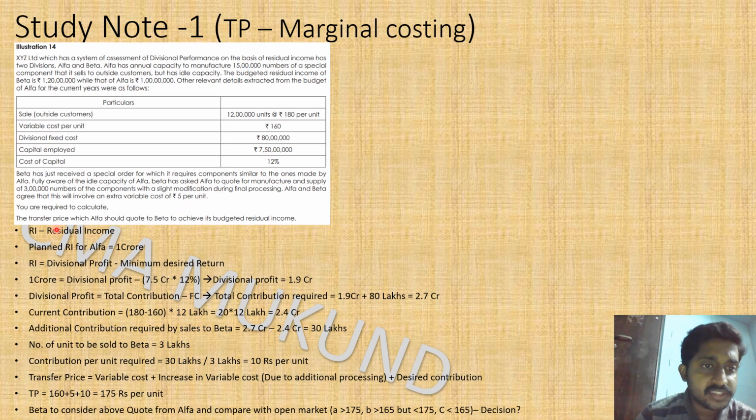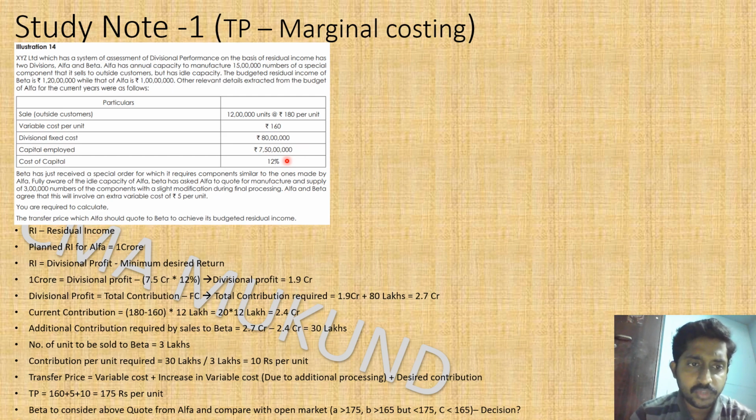Okay, so what do they need? You are required to calculate the transfer price which Alpha should quote to Beta to achieve its budgeted residual income. So you are the finance executive sitting in Alpha Limited, and you have to give the quote. The technical department has told you this is the variable cost of manufacturing, and from the P&L and other details you have calculated the fixed cost as 80 lakhs. You know the capital employed, and you know the cost of capital.